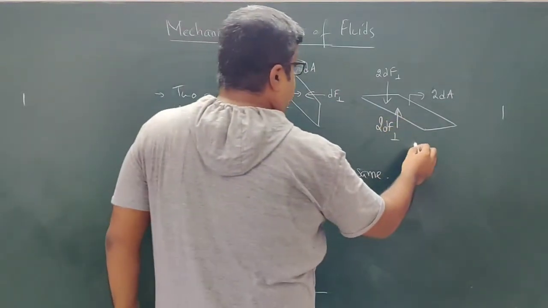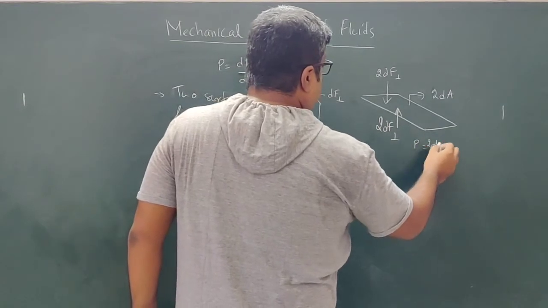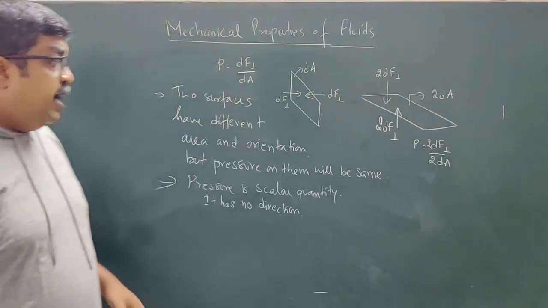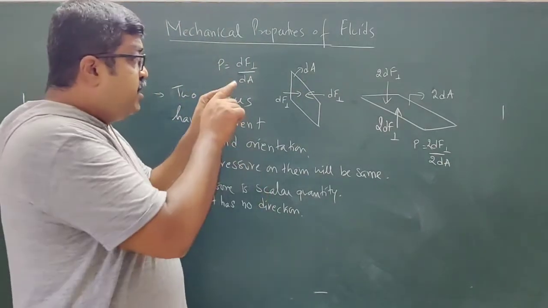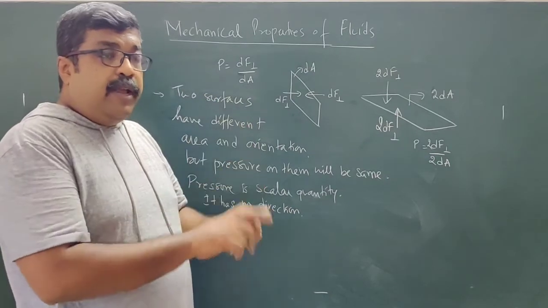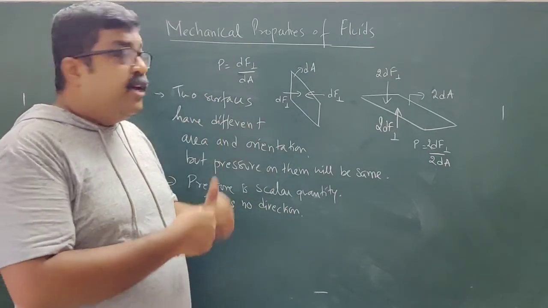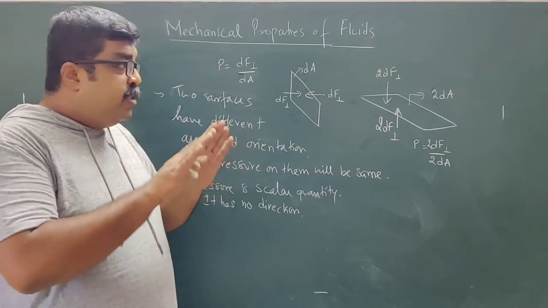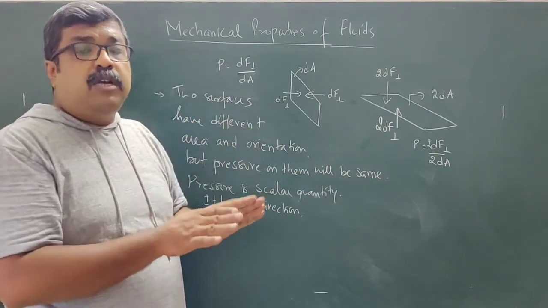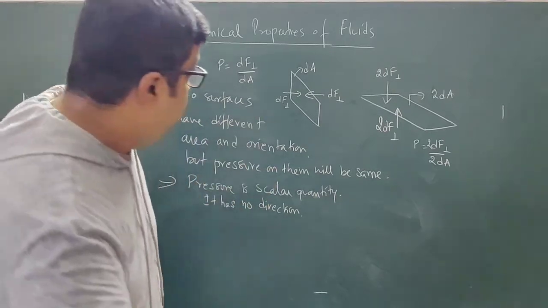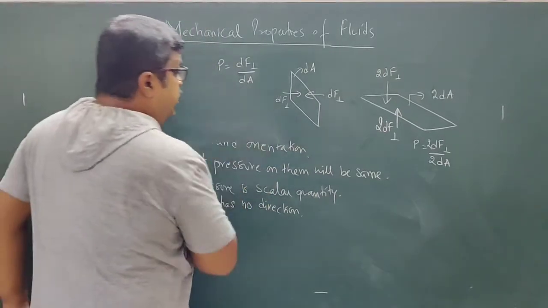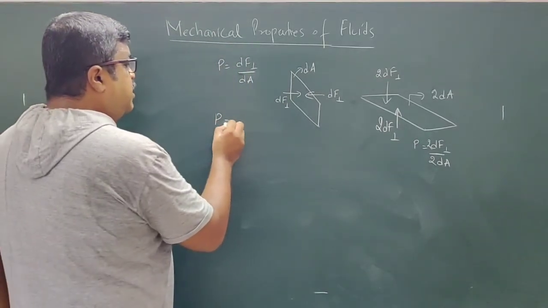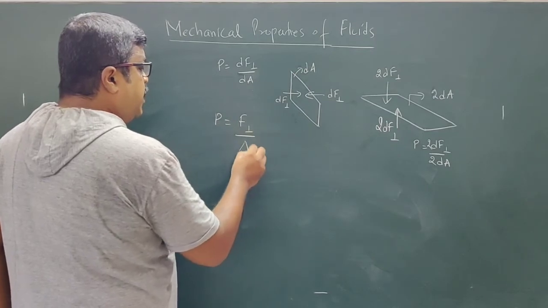Okay. For this, I can write pressure as 2dF perpendicular by 2dA. Now here what I have done, see, I have considered one small area. For that small area, I am measuring the force, I am measuring the area. Then from the ratio, I am calculating the pressure. Now, if we are assuming that throughout the force is constant, then in that case, I can generalize this result as P is equal to F perpendicular by A.